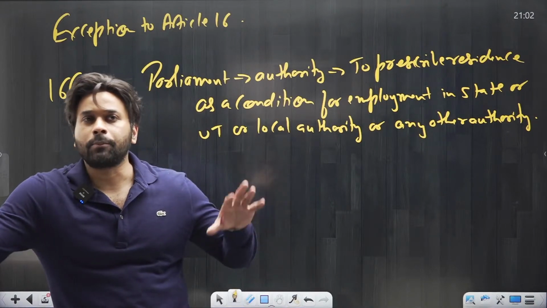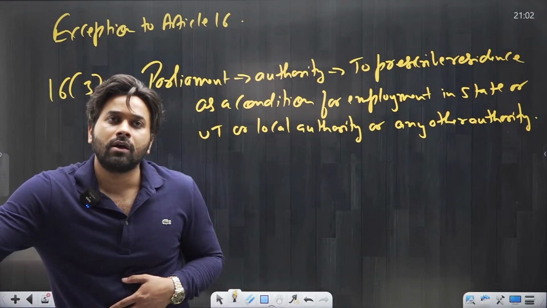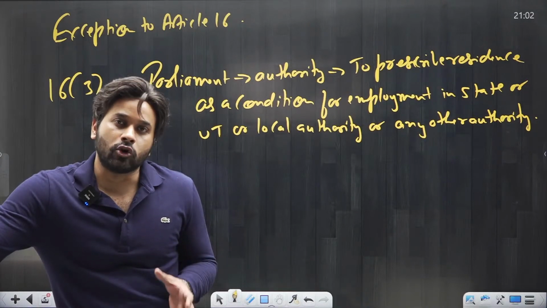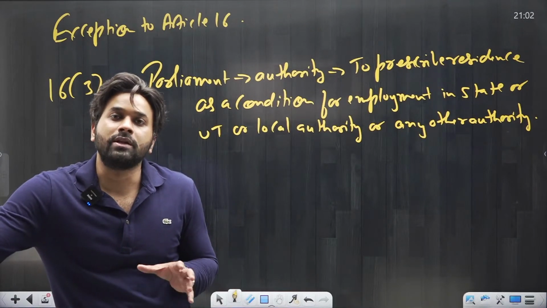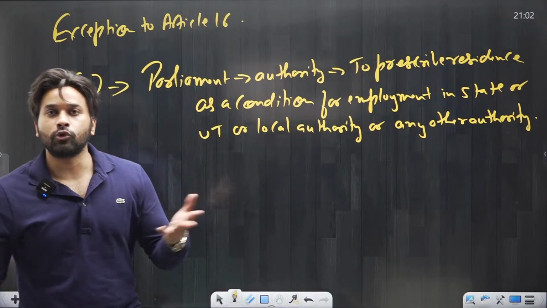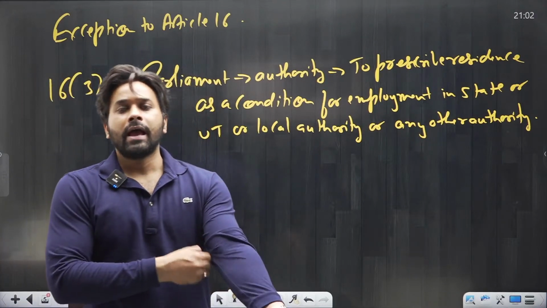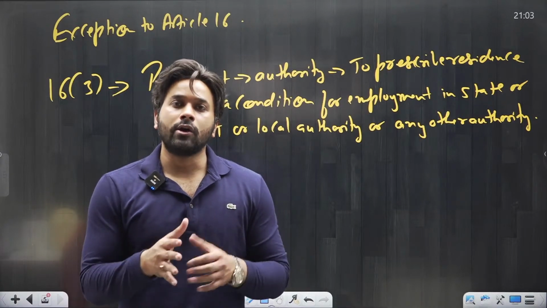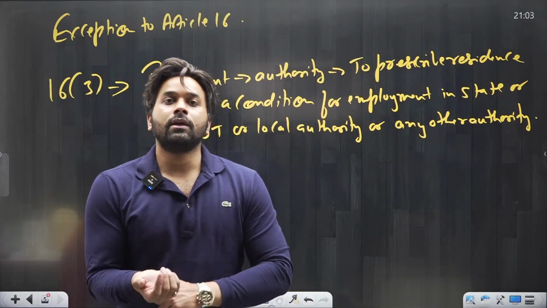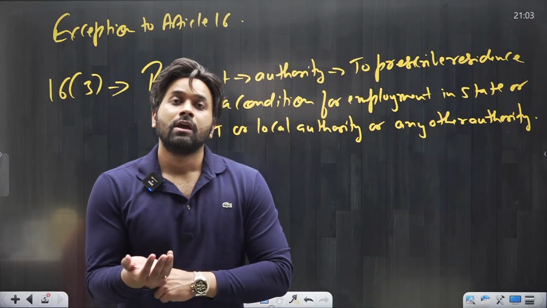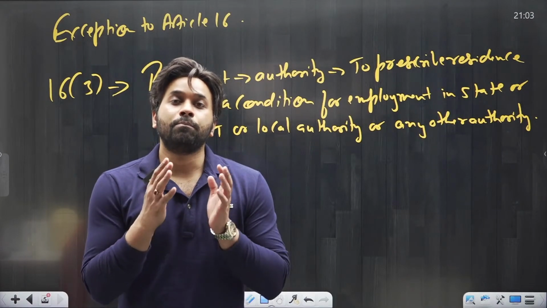For example, suppose a particular government passed a law saying that from now onwards, 70% of jobs in our state are going to be reserved for our people. Suppose you belong to Uttar Pradesh or Madhya Pradesh, and the state of Madhya Pradesh passed a law that 70% or 80% of jobs in Madhya Pradesh will be reserved for the residents of Madhya Pradesh.